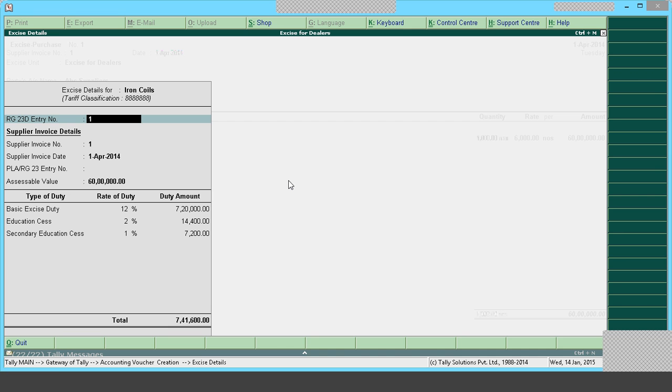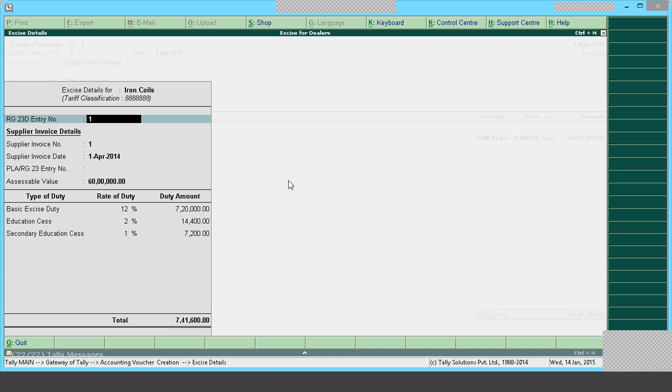Next coming is the excise details screen. In this screen, the duty calculations will be shown. When we take an excise dealer, as we discussed earlier, the excise dealer will only pass on the duty. He is not going to charge any duty. That's the reason it is not mandatory to select any duty ledger in excise purchases or sales in case of a dealer. That particular duty amount is not going to affect his accounting. It will just be passed on as it was paid during purchases. So it is not mandatory to select duty ledger as it is in case of other taxation modules.